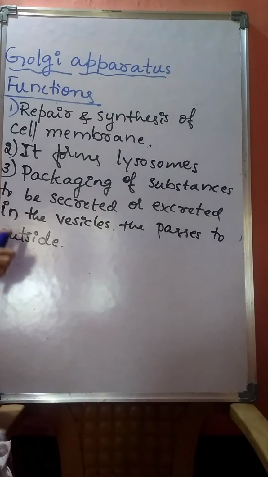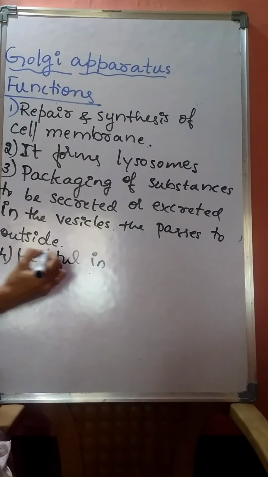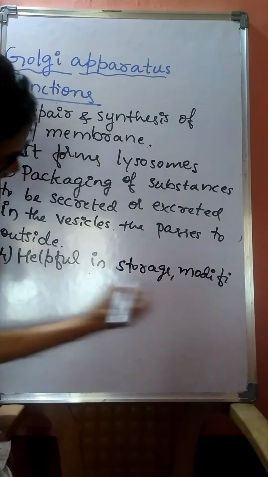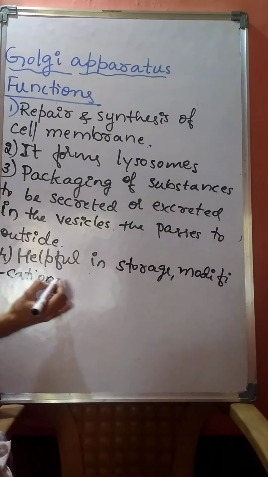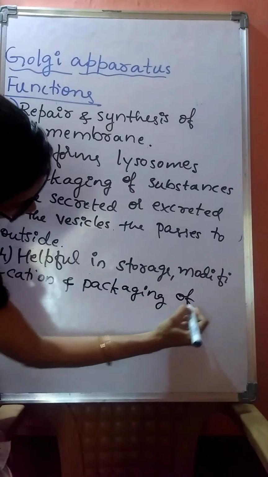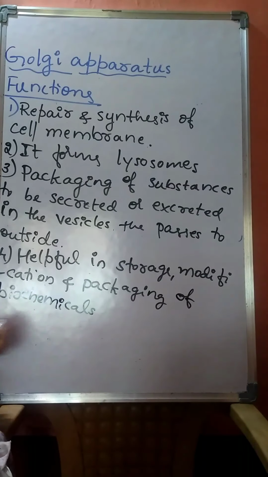Then this Golgi apparatus is also helpful in storage, modification and packaging of various biochemicals which are produced by different structures of the cells.